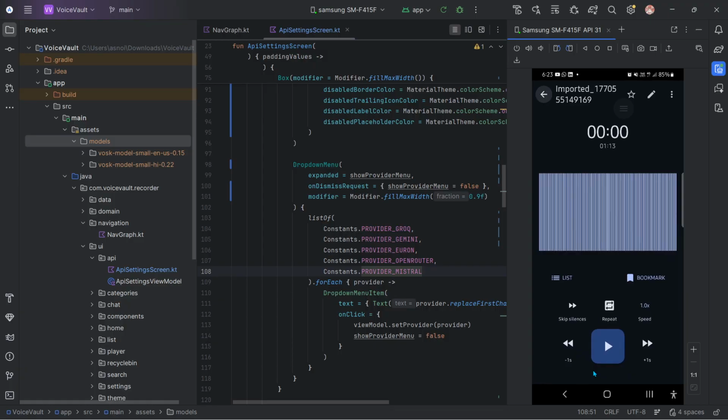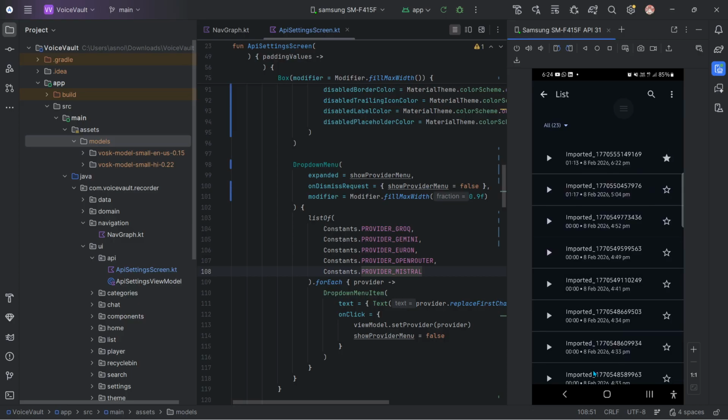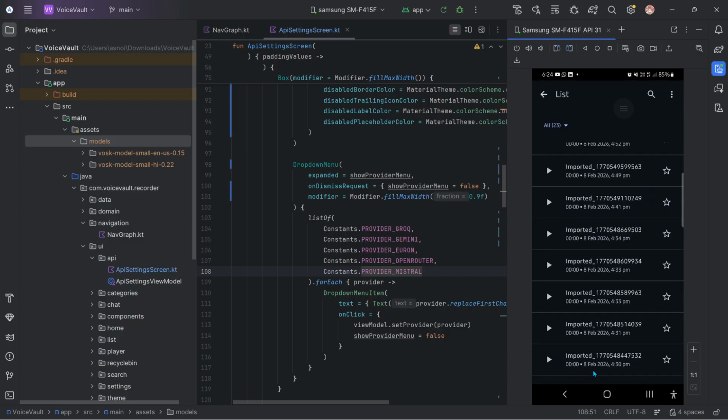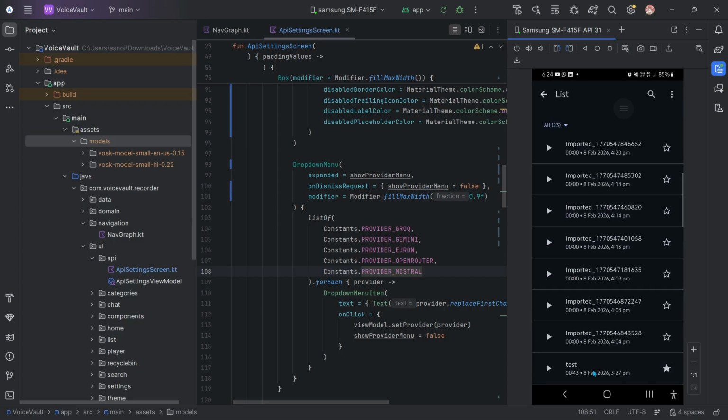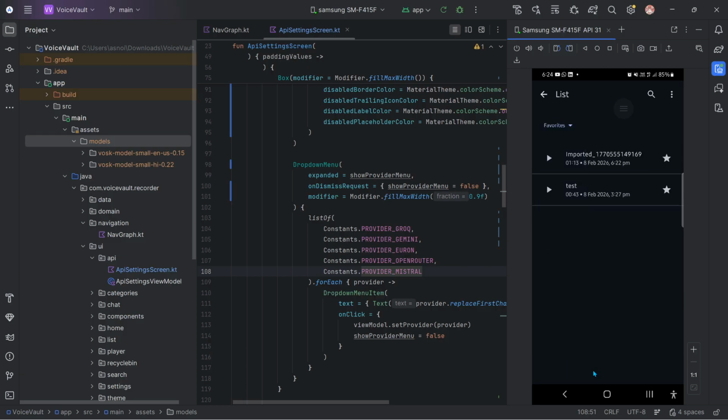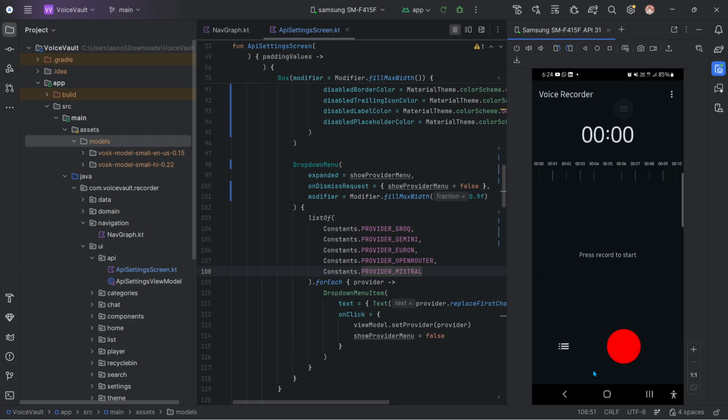If you want to mark it favorite, let me just show you that I have marked this as favorite, and this one also. Let me just go to the favorites. As you can see, it has been marked favorite, and if I just remove it, it will be removed. And yeah, that's pretty much about it. I have already told you.